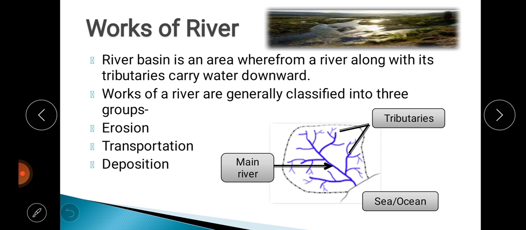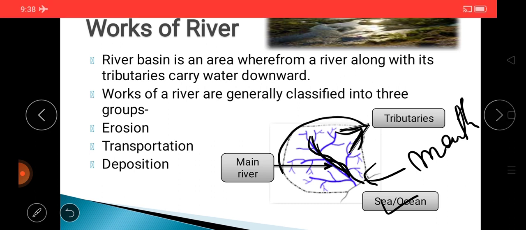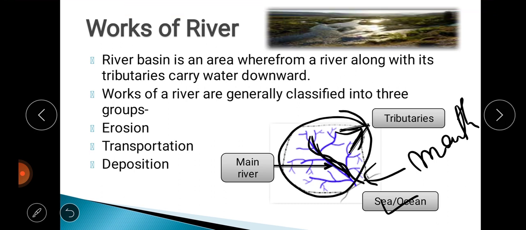So a river basin is an area where the main river along with its tributaries carries water downward. Here in this picture, this is the main river, and these are the tributaries. The main river along with its tributaries carries water downward towards the sea or an ocean. Where the river joins or meets the sea or ocean, it is called the mouth of the river. The whole area is called a river basin.